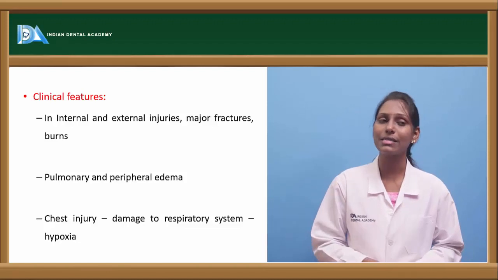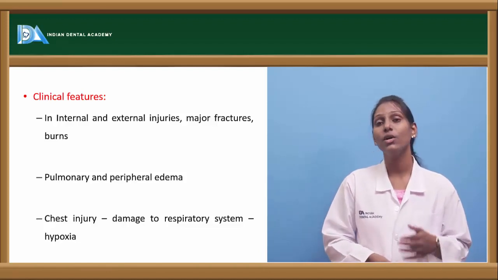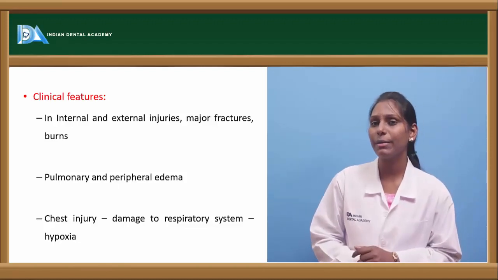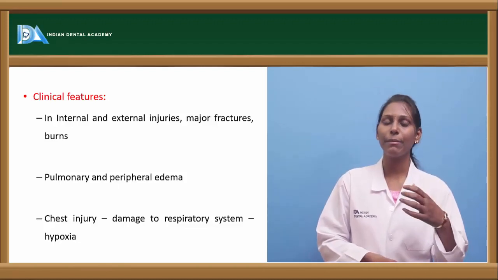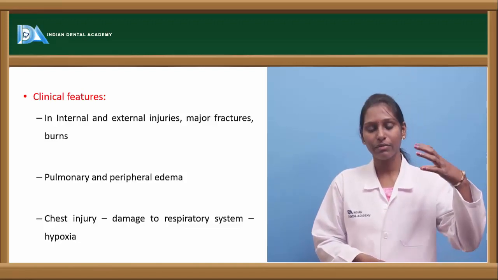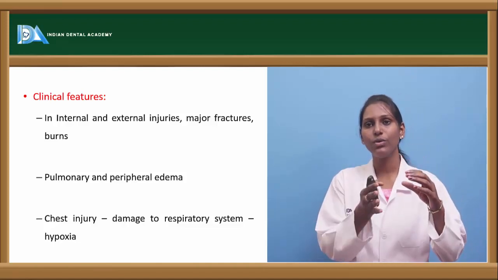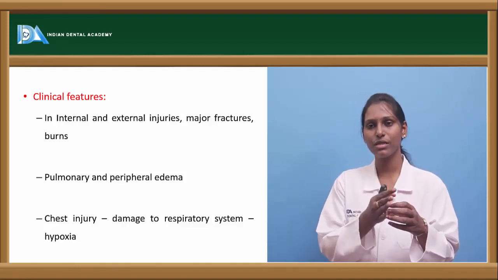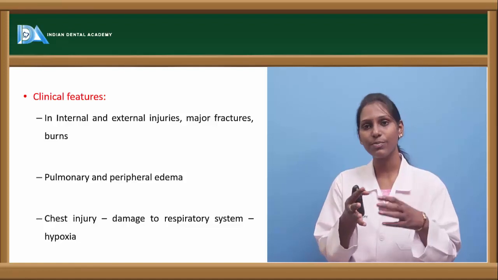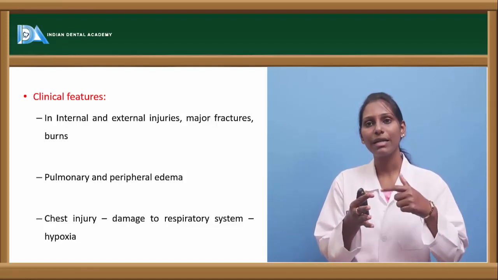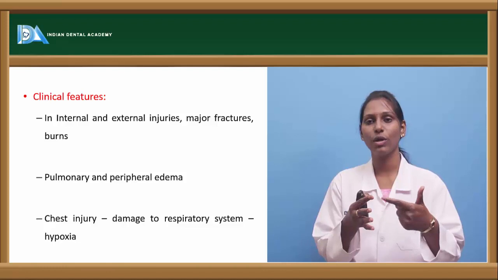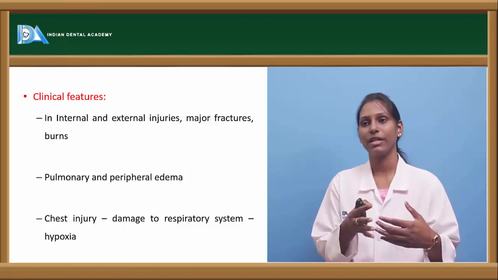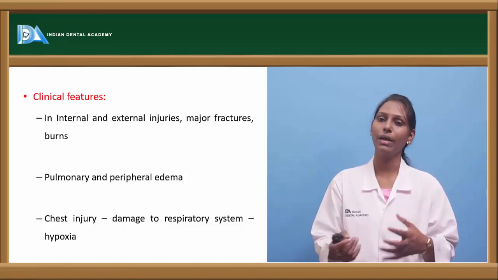In internal or external injuries or major fractures and burns, we can see this. There can be pulmonary and peripheral edema. Why will there be pulmonary and peripheral edema? Because in traumatogenic shock, the capillaries which have been occluded will try to push this blood into the adjacent structures. In this process of pushing the blood, the wall of the vasculature gets thin or breached, resulting in fluid escape from the vasculature, resulting in peripheral edema or pulmonary edema.